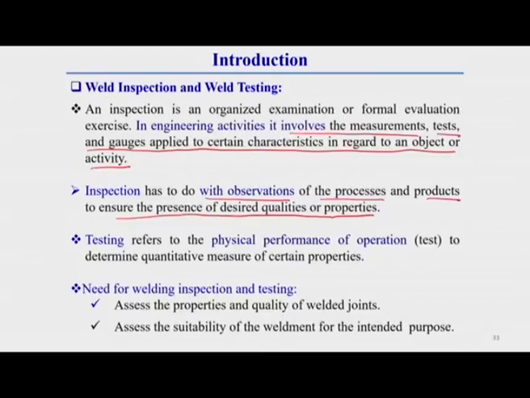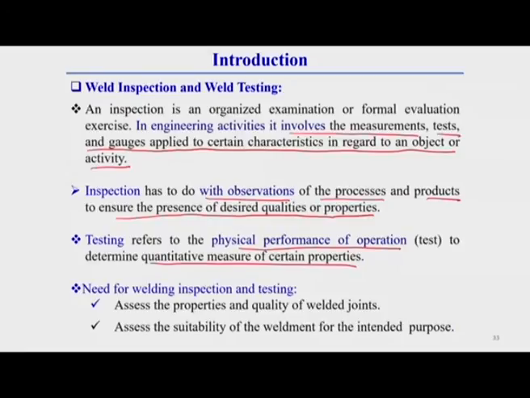That means whether the desired qualities or properties in the welded joint are there or not, we can determine by observation itself. And testing refers to the physical performance of the operation, to determine the quantitative measure of a certain property. Here, generally, quantitative measurement is done by some physical performance.